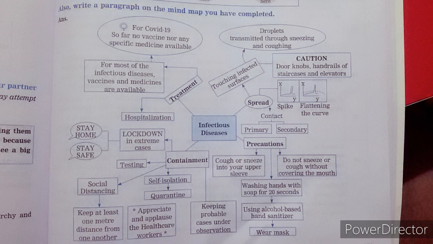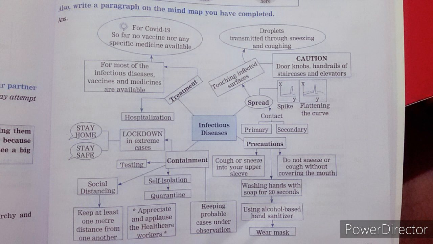The next is precautions. What precautions will you take? The precautions would be to cough or sneeze into your upper sleeve whenever you feel that you are going to have a cold or going to sneeze. You are supposed to use your sleeve so that your cough and sneeze will not spread, and that's how it could be a precaution. The next is do not sneeze or cough without covering the mouth. We have to always use a cloth which will be able to cover our mouth whenever we are going to cough or sneeze. That is a kind of precaution.